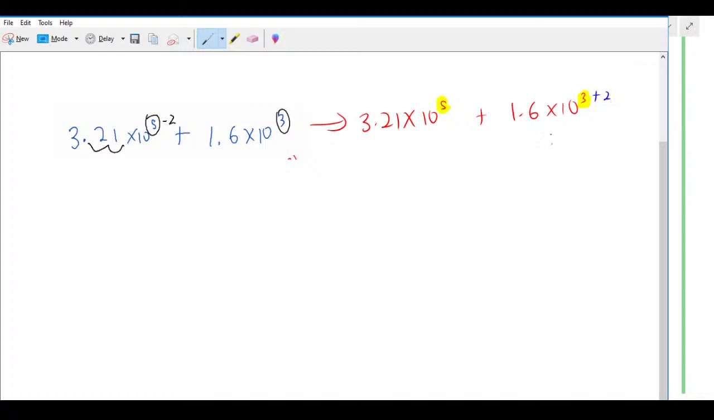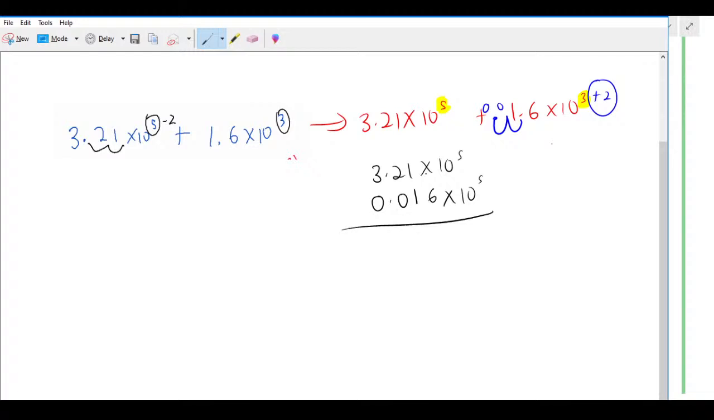So if it's positive 2, you need to move the point from right 2 times. 1, 2. So this is the new point. Your new value would be 3.21 times 10 to the power of 5, and here it will be 0.016 times 10 to the power of 5.